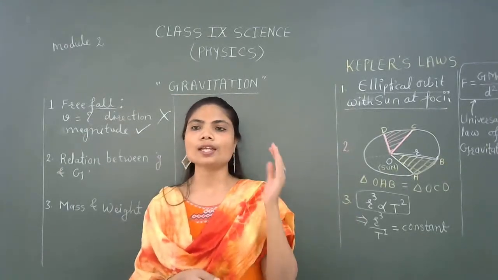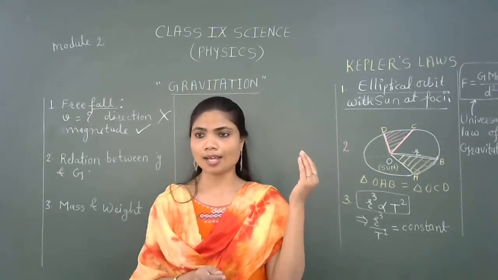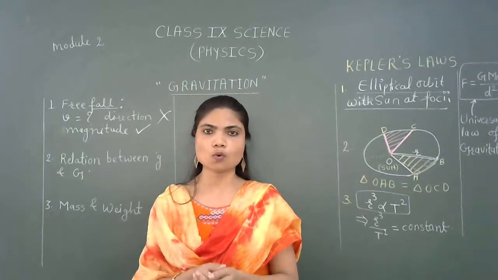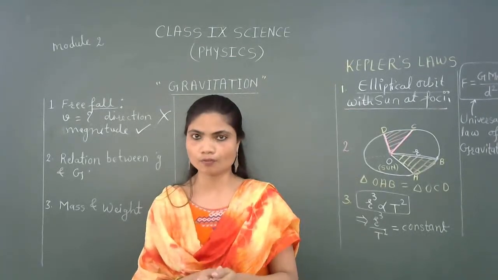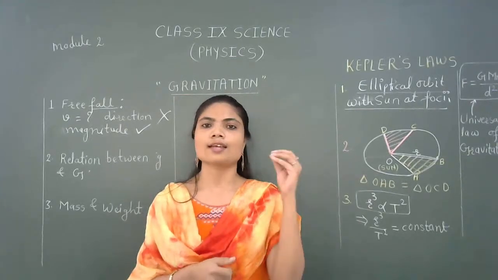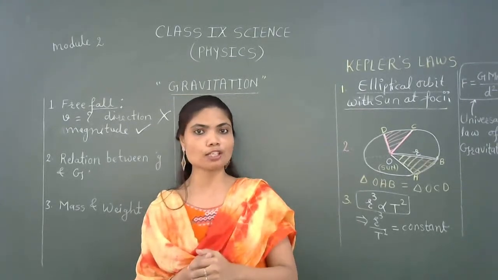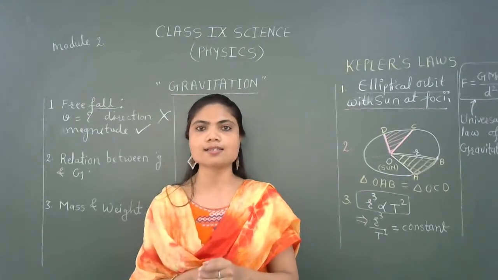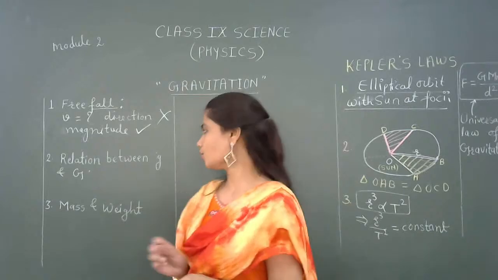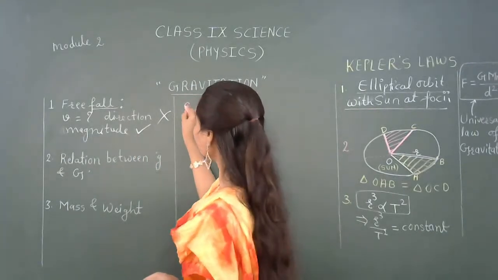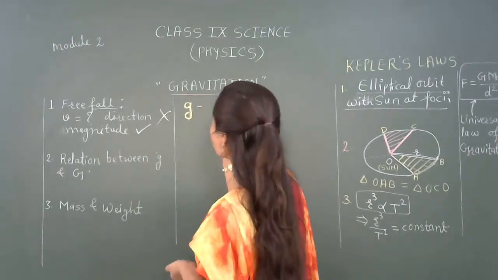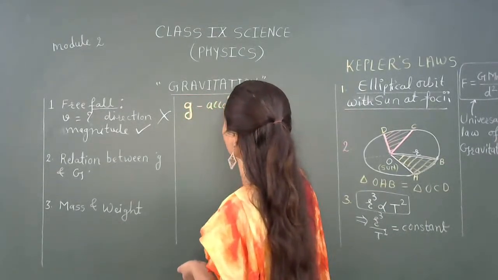It says that when any object falls under the action of gravitational force, acceleration is involved. And this acceleration due to gravitational force is called acceleration due to gravity, and this is denoted by small g.